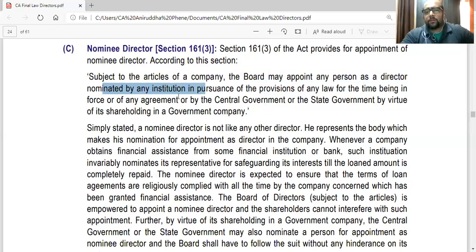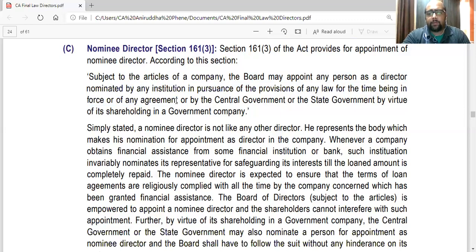Now, let's study this language closely. The board may appoint any person as a director nominated by any institution in pursuance of the provisions of any law for the time being in force or any agreement. This is one part.